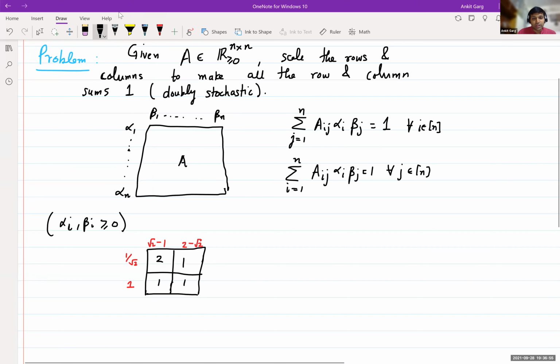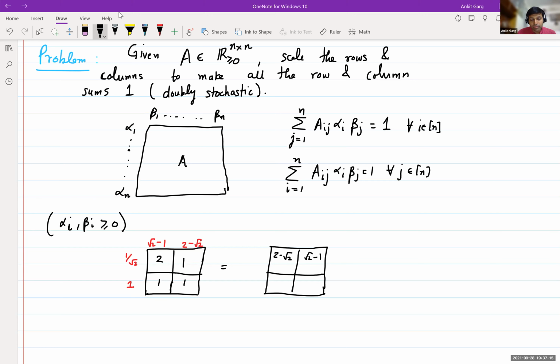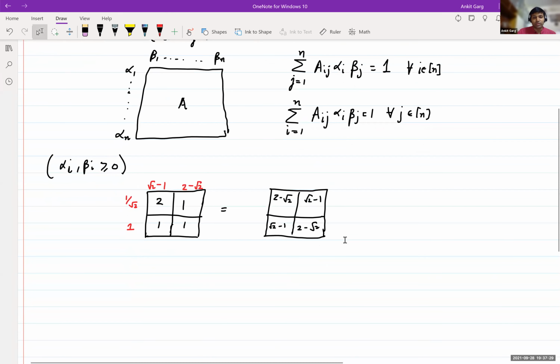The matrix we get is the following: this becomes 2 minus root 2, this becomes root 2 minus 1, this also becomes root 2 minus 1, and this 2 minus root 2. So this is the scaling, and you can verify that all the row and column sums are 1. So this is one example of how we scale. Perhaps not so easy because it involves irrationals.